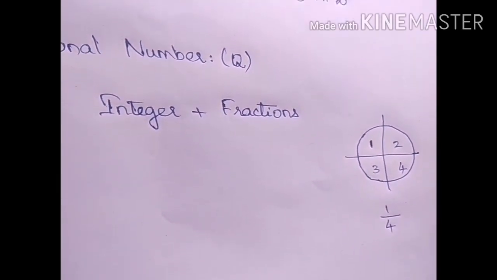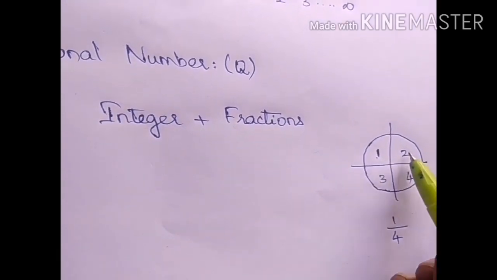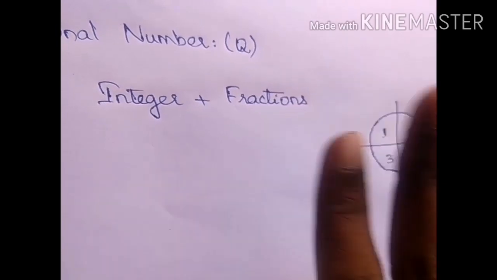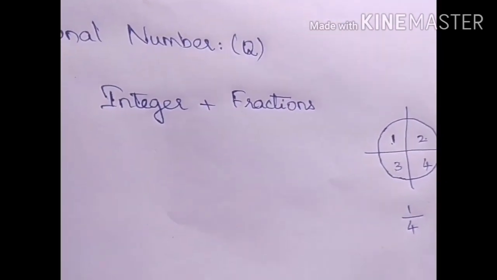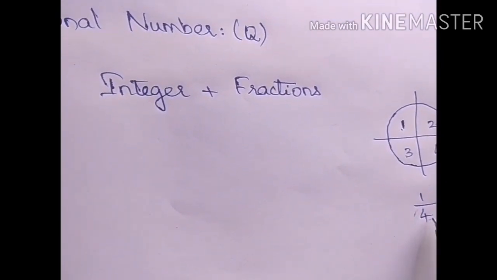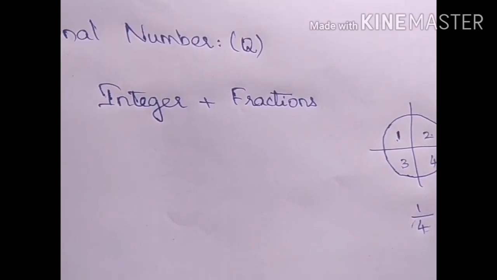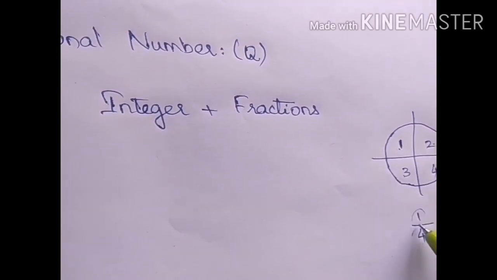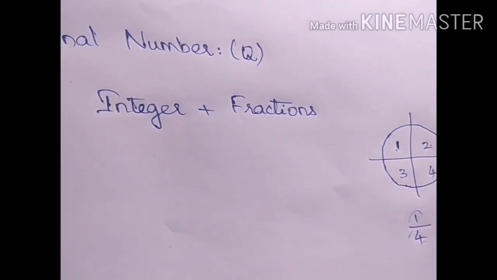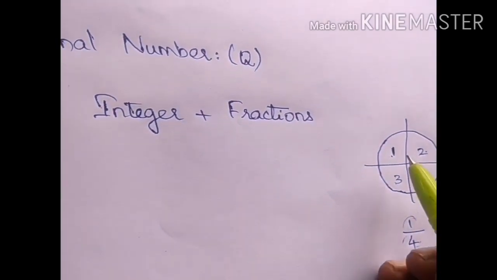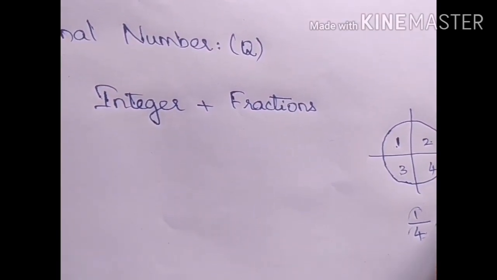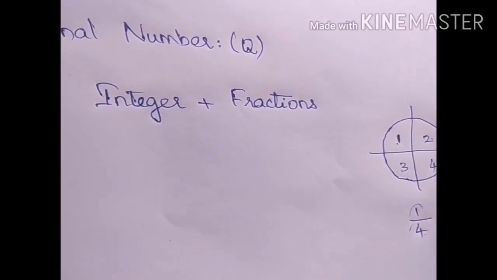that is 1/4. The total number of parts, that is 1, 2, 3, 4, totally 4 parts we have, is denoted as denominator. And the number of parts we consider is written as numerator. If you have to denote 2 parts of this whole part, the fraction will be like 2/4.